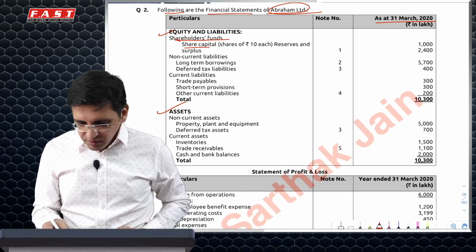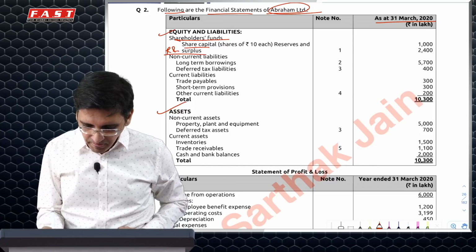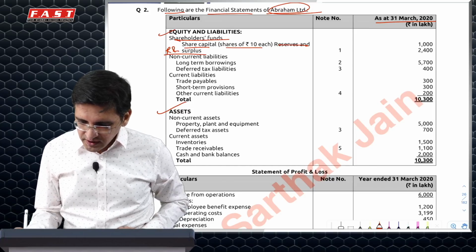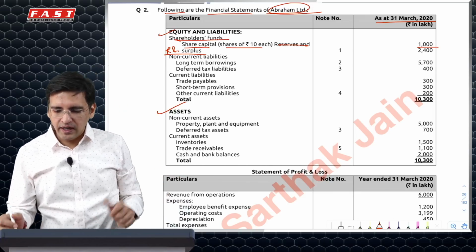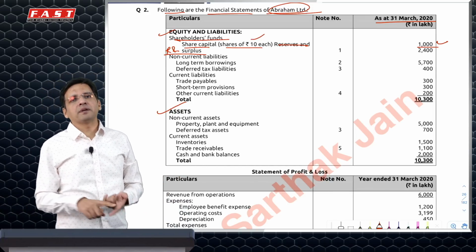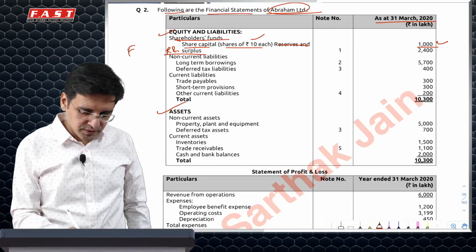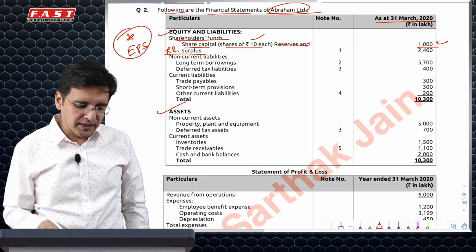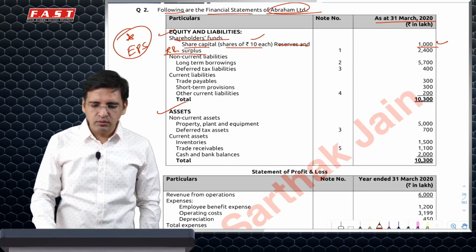For share capital, you should read through this and identify if there are any possible hidden adjustments. So share capital, shares of 10 each. Now, because the question also says you have to prepare a P&L, and you have share capital as well as the fair value of shares given, remember to disclose EPS also. That is one mistake a student may make, not presenting EPS, because as a normal practice that's not something which is done. Remember to disclose EPS.